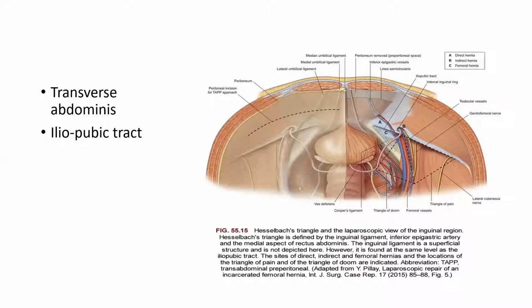Transverse abdominis, it is the innermost layer of the muscular layer in the inguinal region. In contrast to internal oblique, it becomes aponeurotic medial to inguinal ring, internal ring. Iliopubic tract, it extends from the iliopectineal line onto the superior pubic rami. It forms by the aponeurotic fibers from the transverse abdominis and femoral and the fascia transversalis. It lies deep to the inguinal ligament. It forms the inferior aspect of the deep inguinal ligament.